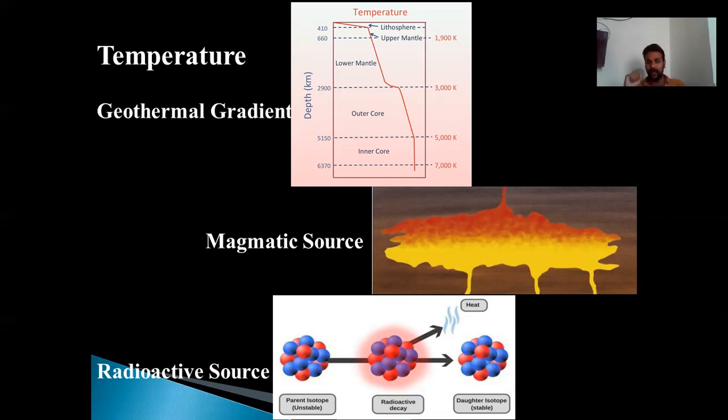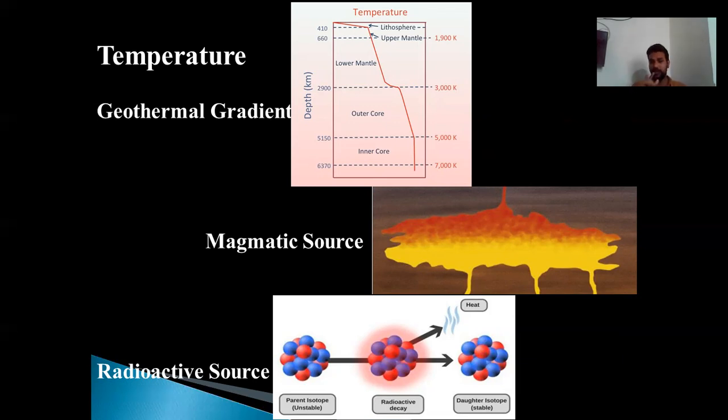Magmatic sources are another well-known source of heat. When magma intrudes into any rock body, it transfers its heat to the surrounding country rocks. And due to that heat, the temperature rises, and ultimately that country rock experiences metamorphism. The plate boundaries perform friction against each other. During that friction, heat is generated and magma is also generated, and that also can cause metamorphism.